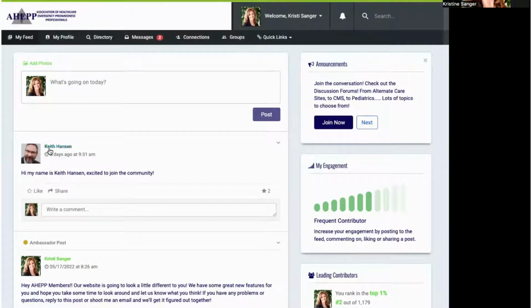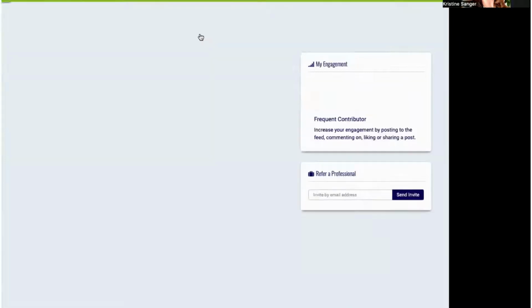As you can see, I'm connected to Keith, and he posted this little post right here, and I posted a different post, and I can see the posts of my own connections. I am connected to quite a few people right now.